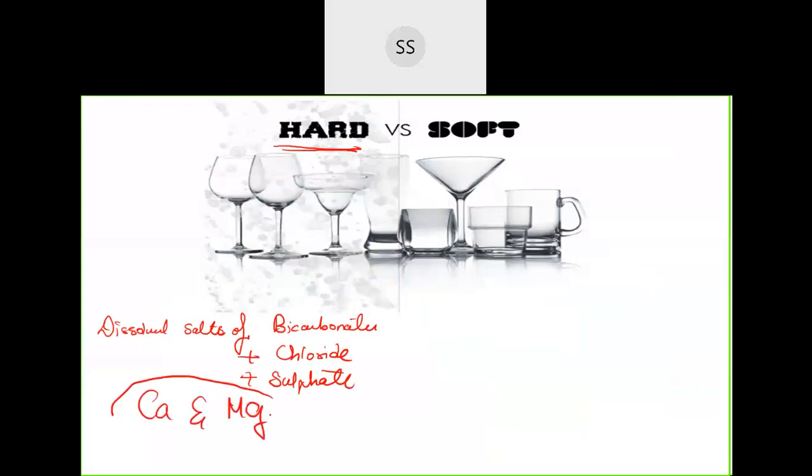If you find calcium bicarbonate, calcium chloride, calcium sulfate, or magnesium bicarbonate, magnesium chloride, or magnesium sulfate present in the water, then such water will be called hard water.